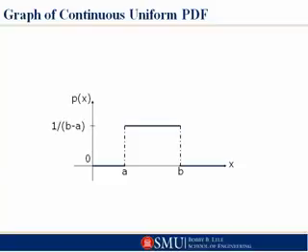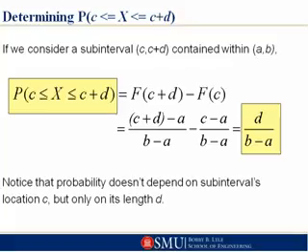So this is your continuous uniform distribution, probability distribution. This is just showing you proof. This is actually a short little proof.